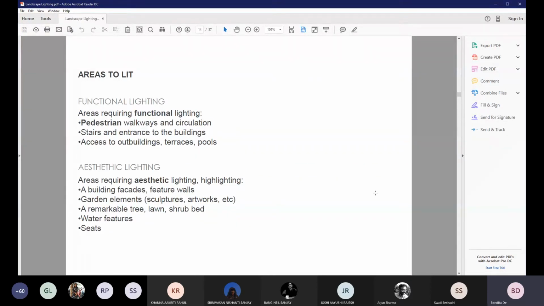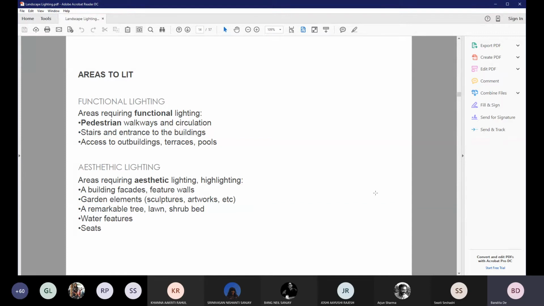Now, when one starts the lighting concept, the initiation point of any lighting design is to identify the areas that require functional lighting and the areas that require aesthetic lighting. So all your pedestrian walkways, your staircases, entries and access to buildings, your swimming pools, all these areas, you cannot compromise on the functional lighting.